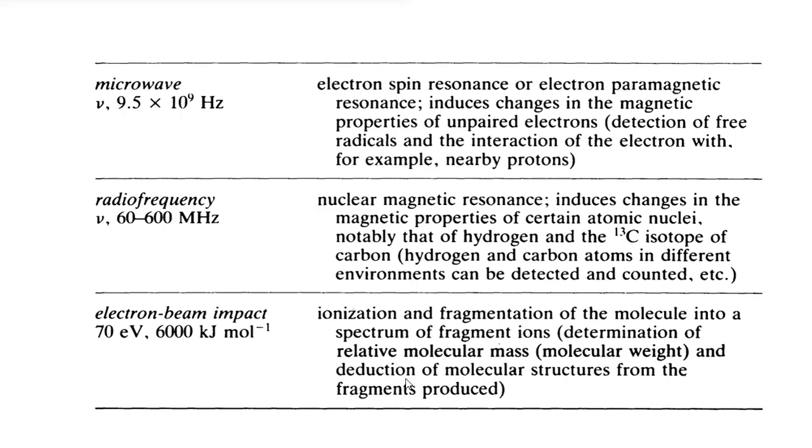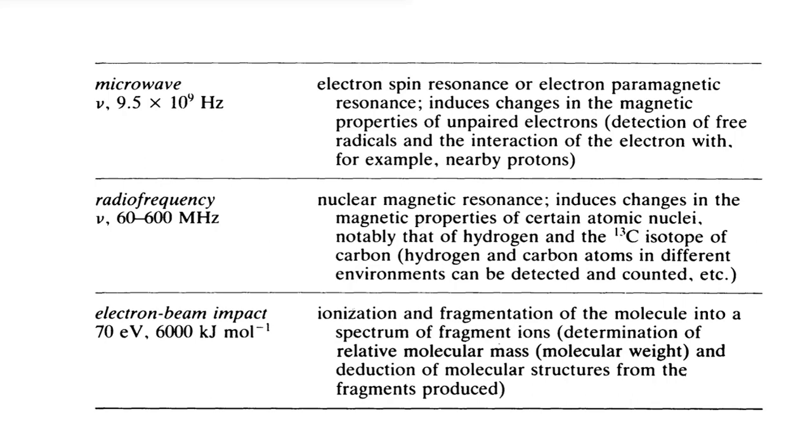This technique is known as mass spectroscopy. It is different from other spectroscopic techniques in that it does not use electromagnetic radiation or light, but instead uses electron beam impact of energy about 70 electron volt.